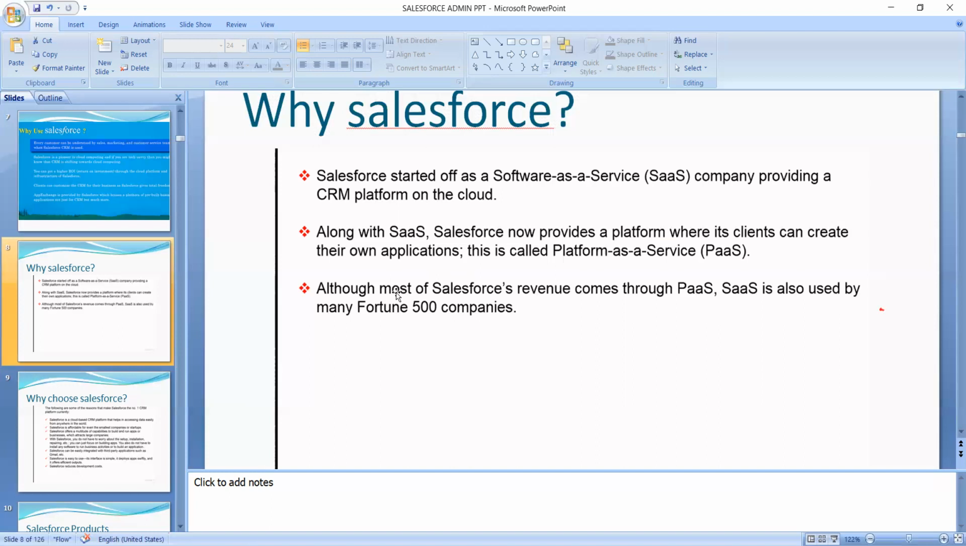Although most of Salesforce's revenue comes through PaaS and SaaS, these are the things generating more revenue for Salesforce. It is also used by many Fortune 500 companies, which use PaaS and SaaS also. That's the thing. High demand is being generated for Salesforce now.